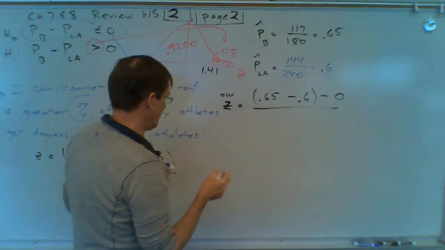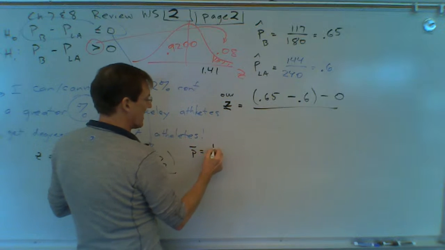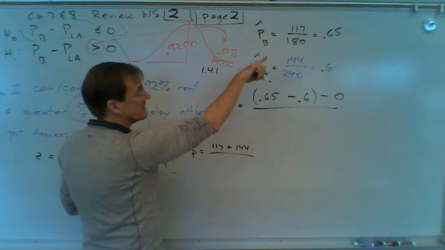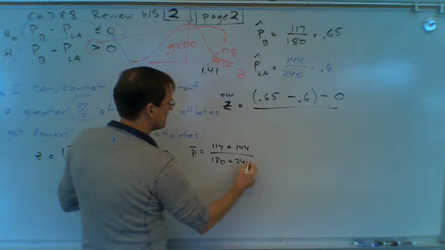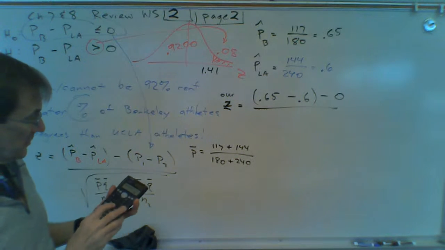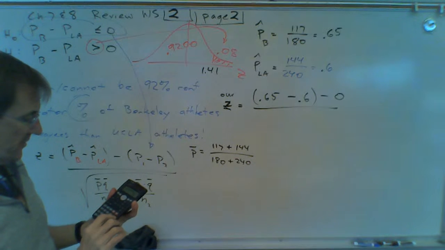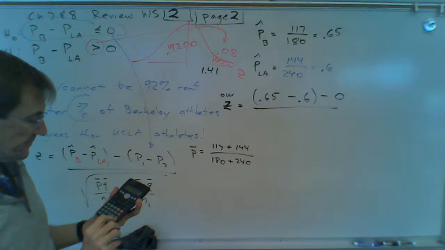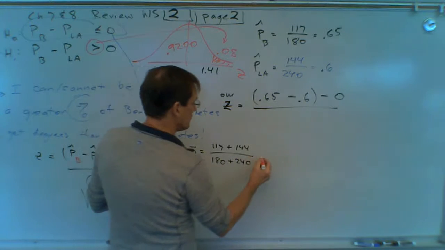The p bar, we got to figure out what p bar is. So p bar is going to be the two x's added together, 117 plus 144, divided by the two n's added together, so it's 180 plus 240. This is the overall average between the two schools. So 117 plus 144, parentheses, divided by parentheses 180 plus 240 is 0.62.